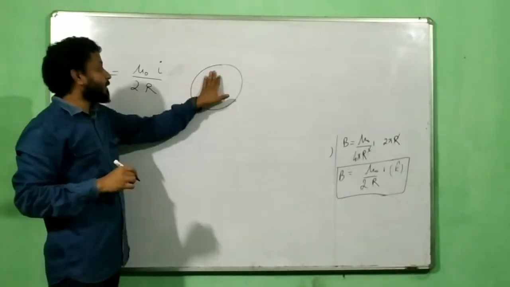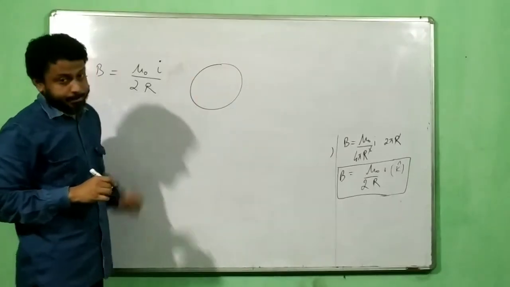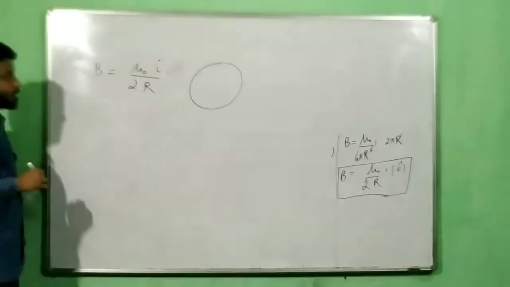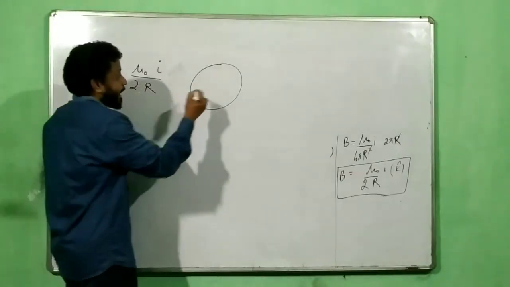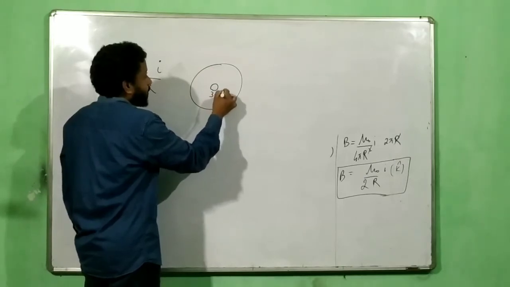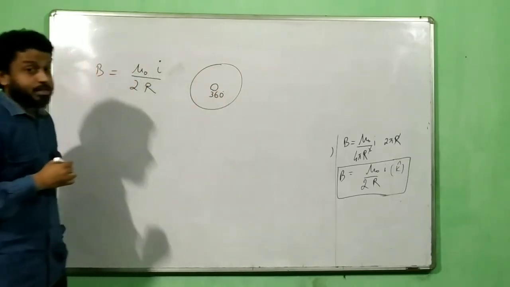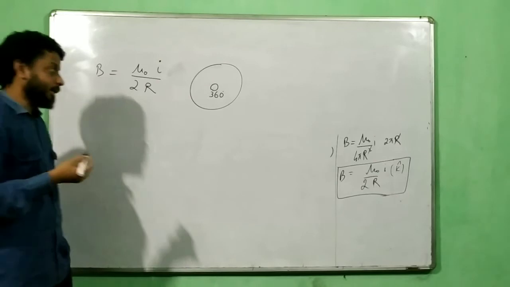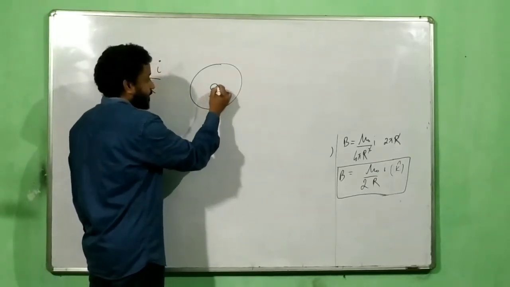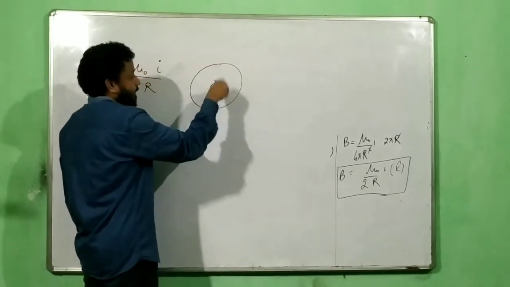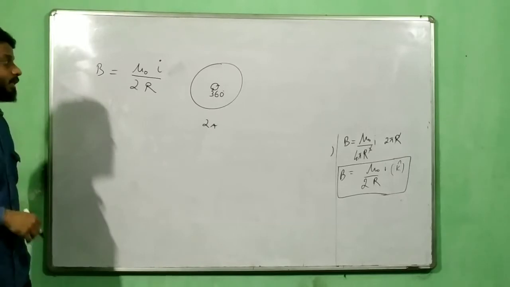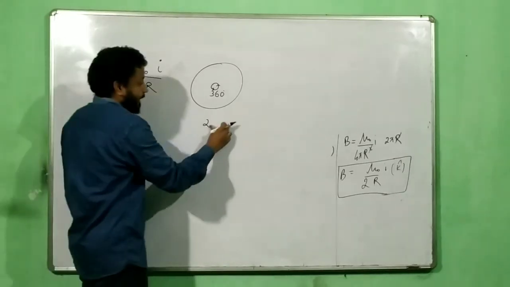If this is the magnetic field due to a circular wire, how much angle does a circular wire subtend at the center? At the center, a circular wire subtends an angle of 360 degrees, or in terms of radian, it makes an angle of 2 pi. Correct? A circle subtends an angle of 360 degrees or 2 pi at the center.